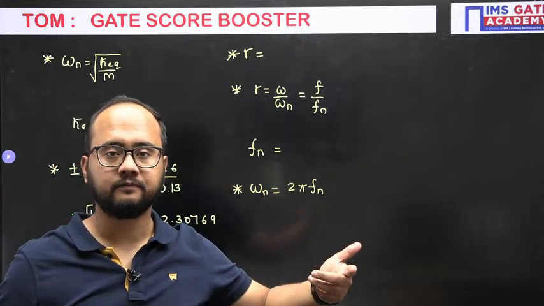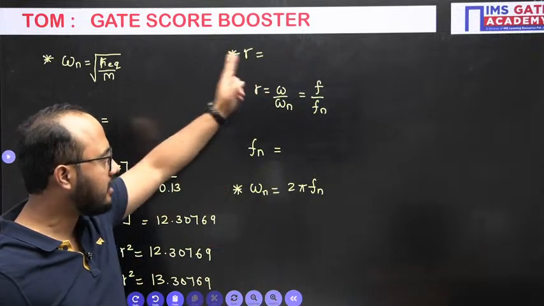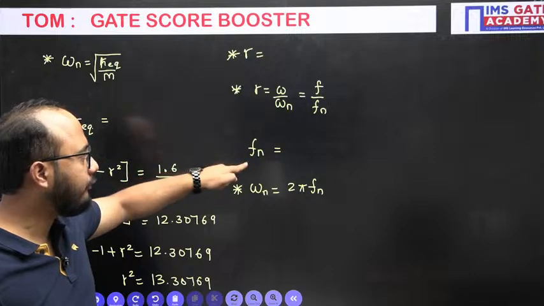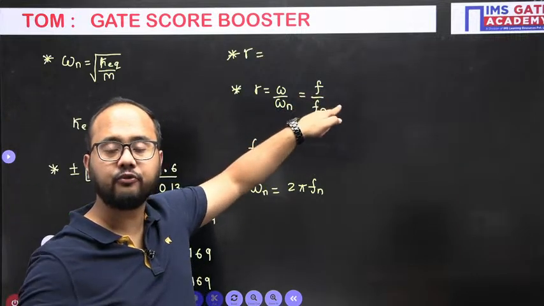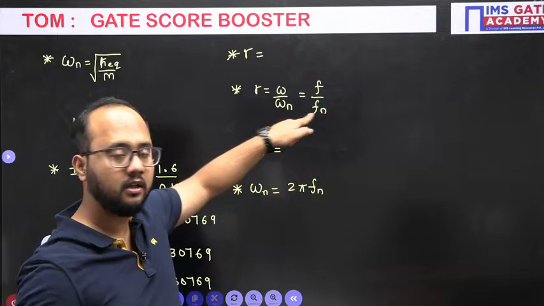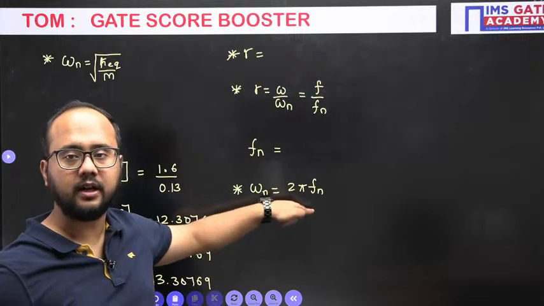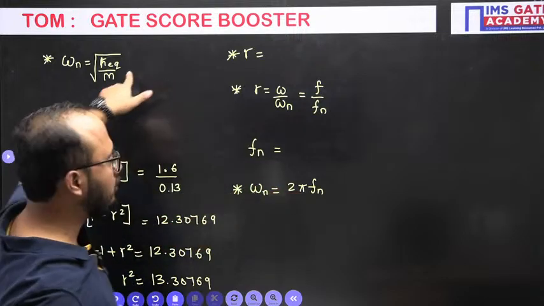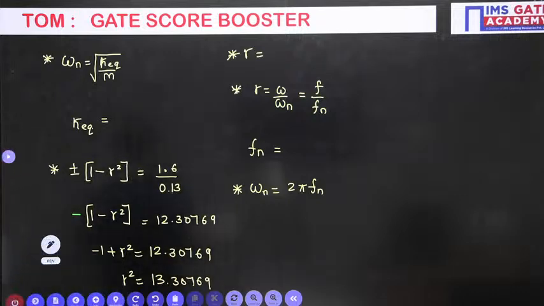Is it clear now? So simply first calculate r. From that r value calculate fn, because f by fn equals r. The f value is 50, which is given in the question. You will get the fn value. That I will use here in omega n, then omega n value here to get this K equivalent stiffness. Got it? Do it fast, everyone.